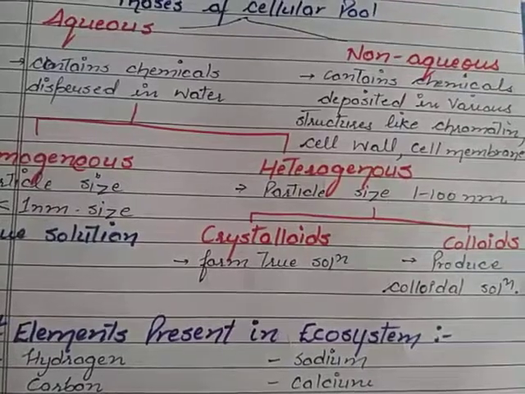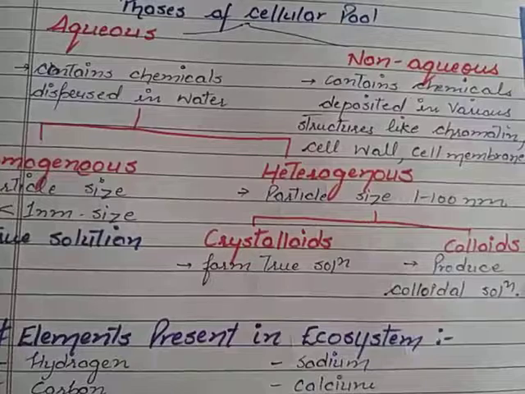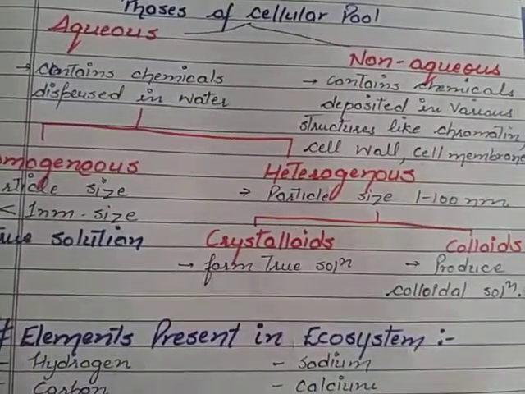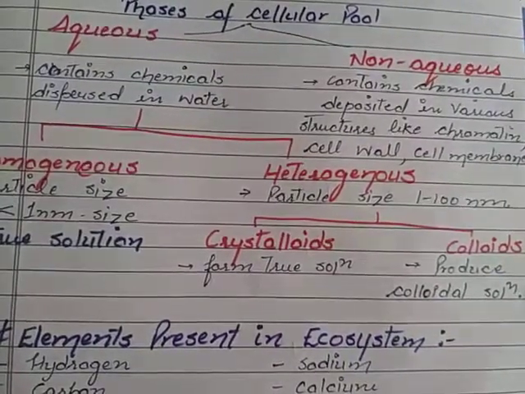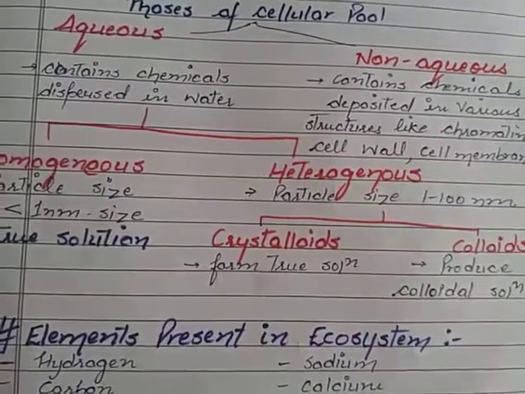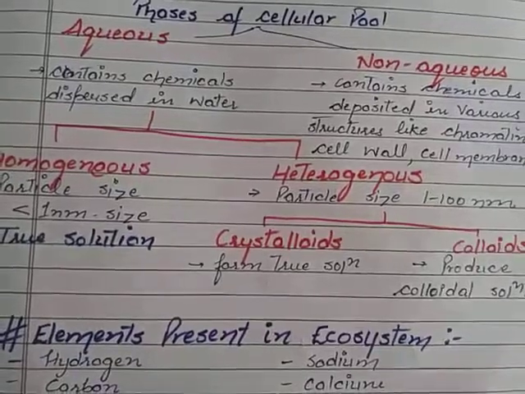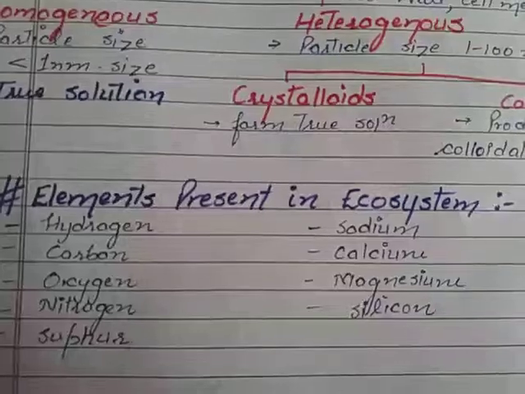They can produce the Tyndall effect, meaning when you pass light through this kind of solution, they scatter the light and the path of the light becomes visible to you. So colloids are those which have large particle size and they can never form a homogeneous solution, so they will always form a colloidal solution, which is said to be heterogeneous.